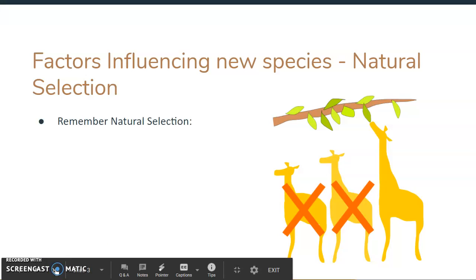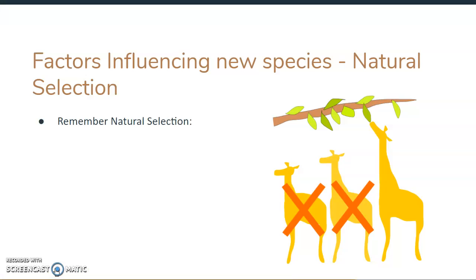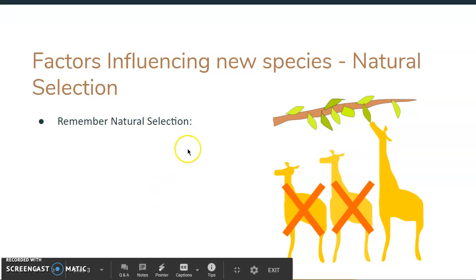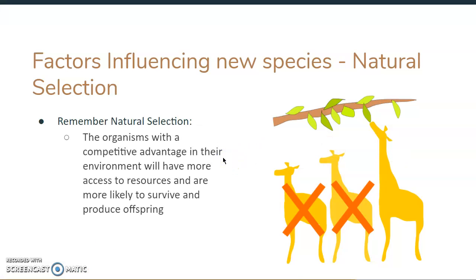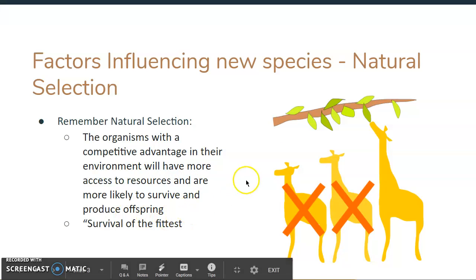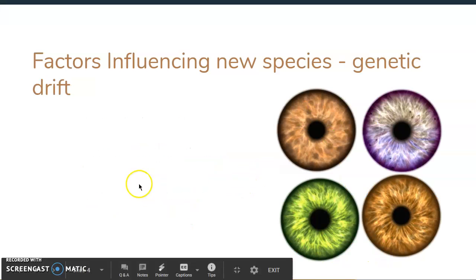Our factors that are influencing these, we have five main factors. We've talked about natural selection in our video before, and we used a great example of giraffes. Just to let you remember, natural selection is that organisms with a competitive advantage in their environment will have more access to resources and are more likely to survive and produce offspring. That is our definition of natural selection. We also call it survival of the fittest. I'm going to skip through that one quickly because we spent a whole video on it.